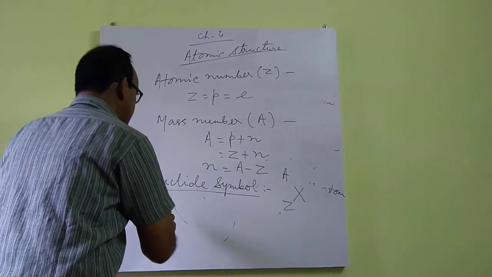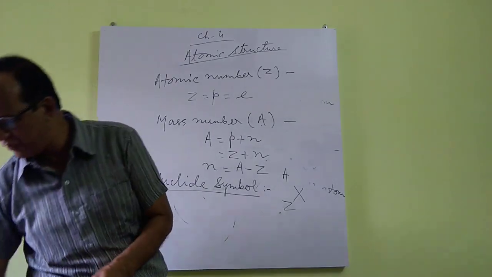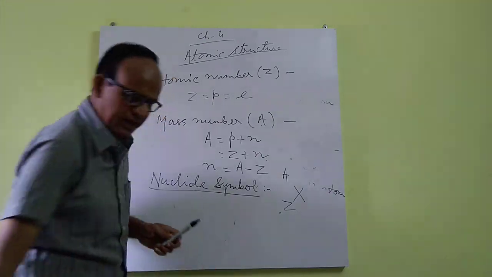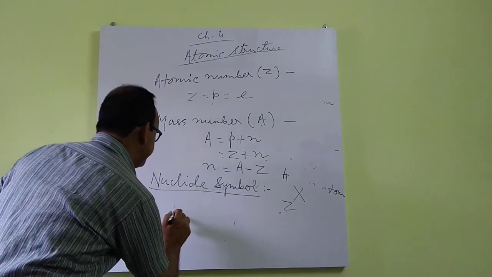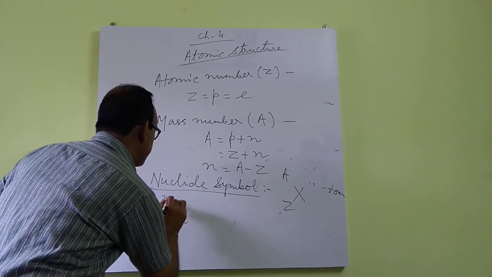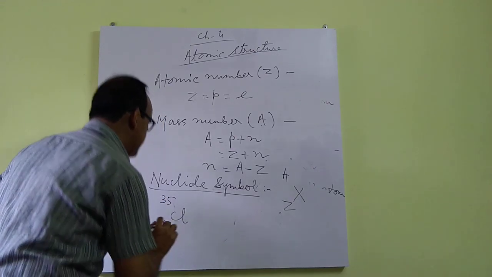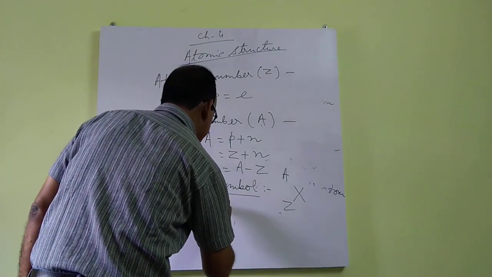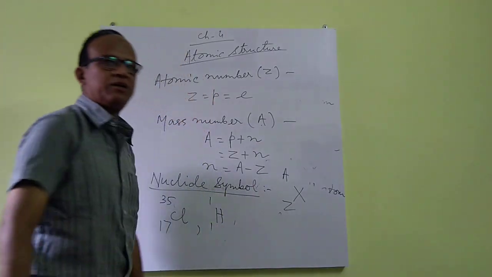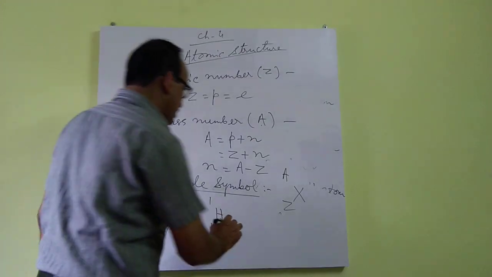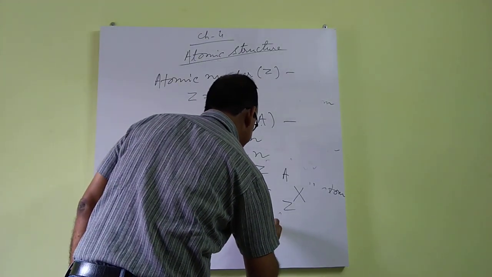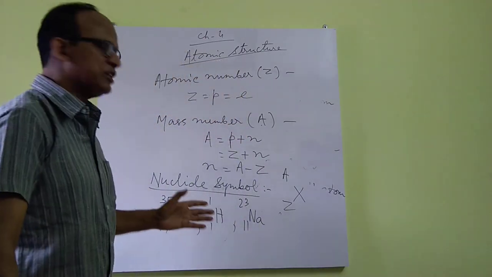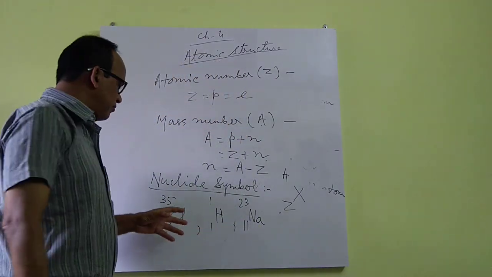Likewise, you can write the nuclide symbols of various elements like chlorine, mass number is 35, atomic number 17. Hydrogen, mass number 1, atomic number 1. Sodium, mass number 23, atomic number 11. These are the nuclide symbols.